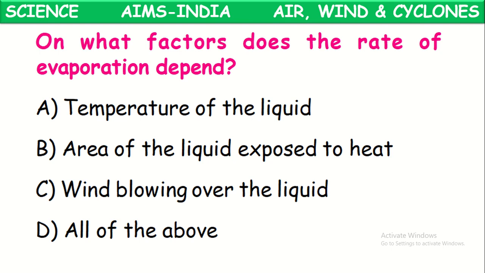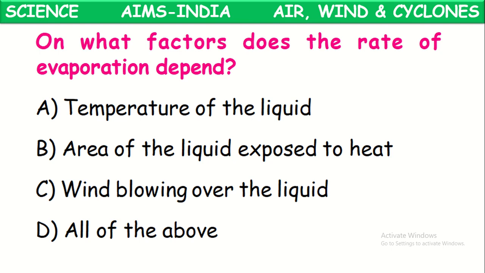Next one, area of the liquid exposed to air. Yes, this is also one of the factors because evaporation, as we know, is a surface phenomenon. Evaporation of a liquid occurs only from the surface of that liquid. So if there is more exposed surface, more liquid will be evaporated at a faster rate. So area of the liquid exposed also is one of the factors which affects the rate of evaporation.